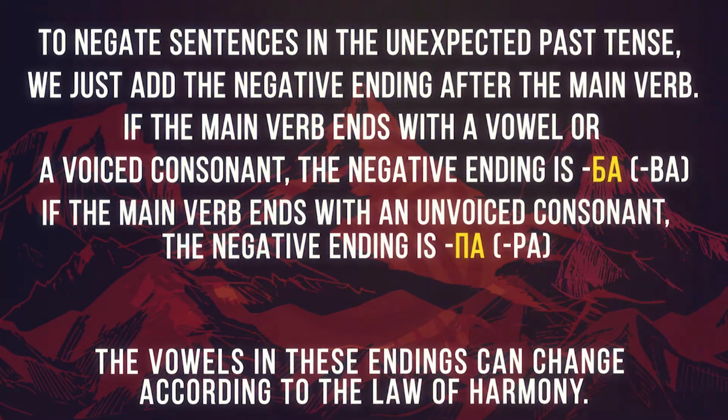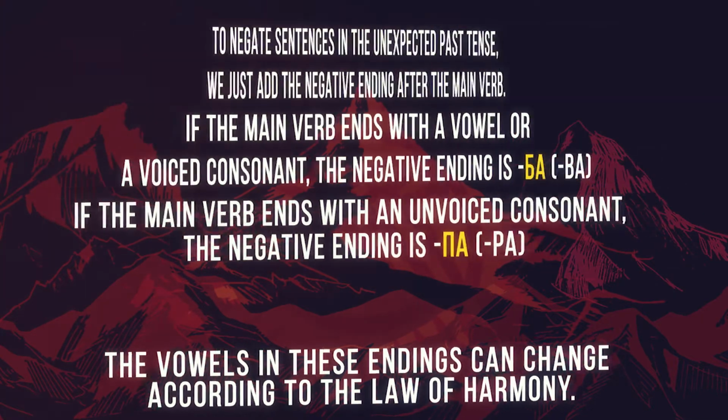To negate sentences in the unexpected past tense, we just add the negative ending after the main verb. If the main verb ends with a vowel or a voiced consonant, the negative ending is ba. If the main verb ends with an unvoiced consonant, the negative ending is pa. The vowels in those endings can change according to the law of harmony. Let's negate the sentences from previous examples.